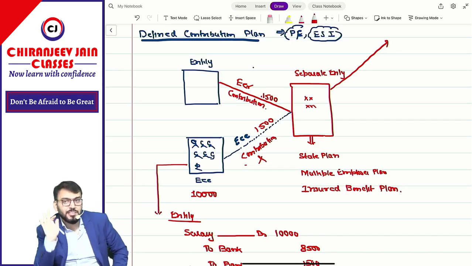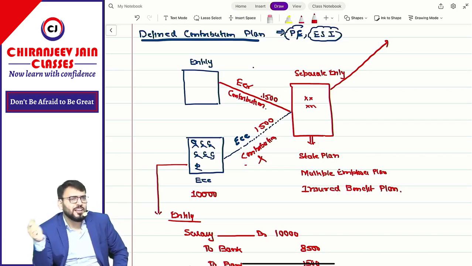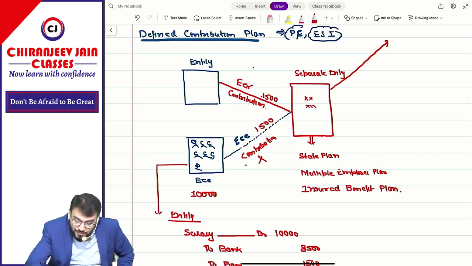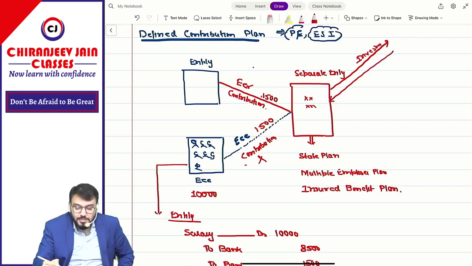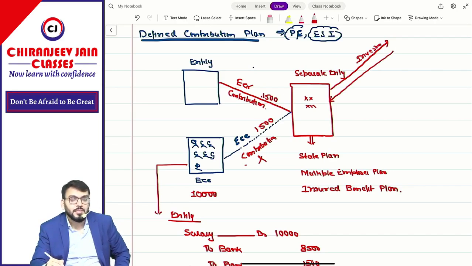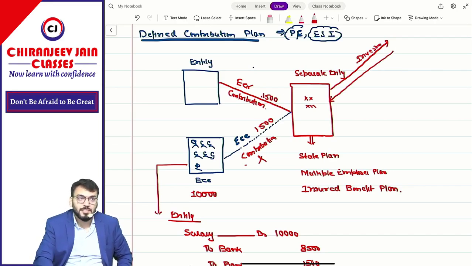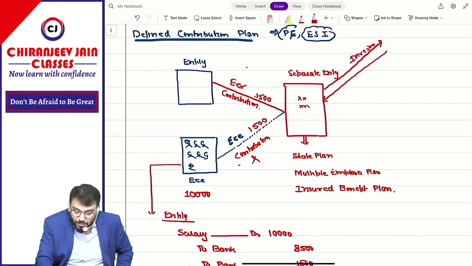Which are risk free, means government securities etc. Not in equities here. Correct. So they will do investment, and from this investment they will generate what? Some return. They will generate some return. Correct. Understood. Now, can I say